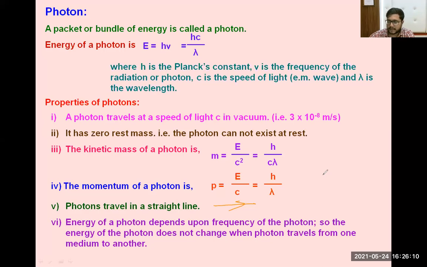So the reason is that whenever some object is moving in a curved path, its velocity will change for each and every point. But photon is moving with such a high speed that at any point of time its velocity will not change. Every point of time velocity is c only. That is why, because of very high speed, it will always follow a perfectly straight line type of motion. Is this clear to you? Tell me yes or no.